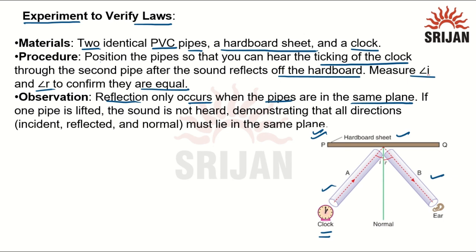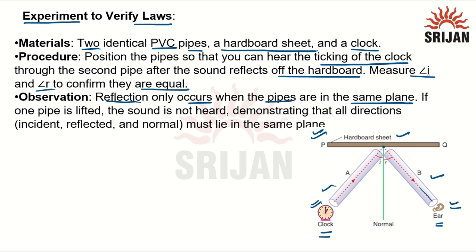The pipes act as the incident and the reflected paths, because the clock will produce the sound, and those sound waves will be incident on the hardboard sheet through this pipe. So this PVC pipe will assist the incident ray. And at the point of incidence, after reflection, the reflected ray will go from this pipe to the ear, and we can hear the ticking sound through this experiment.